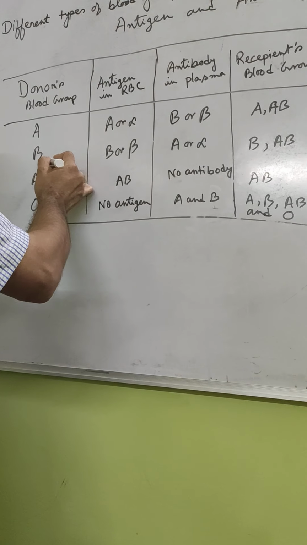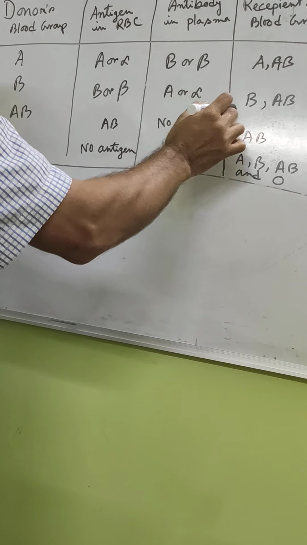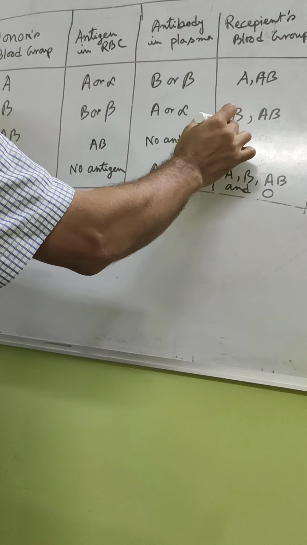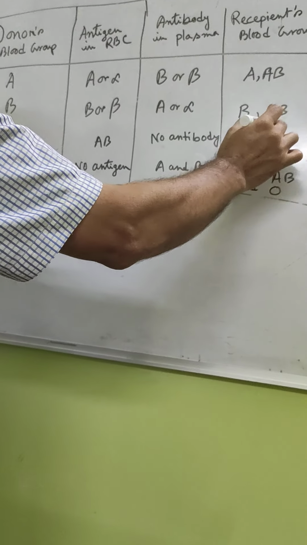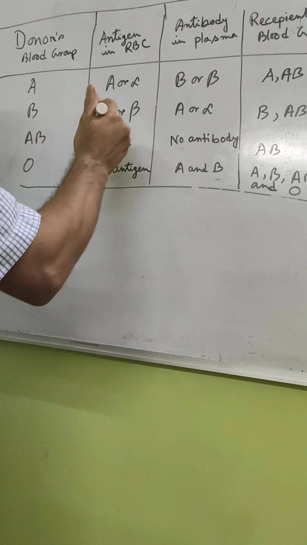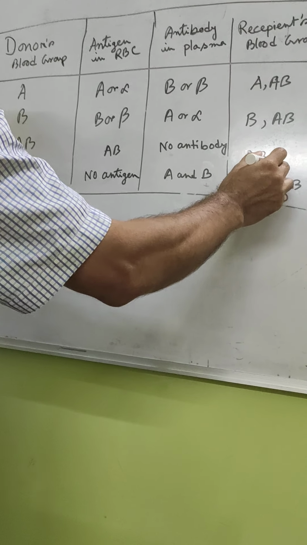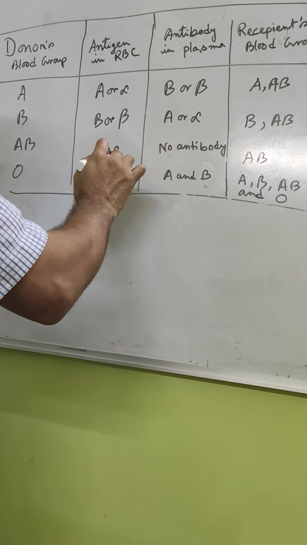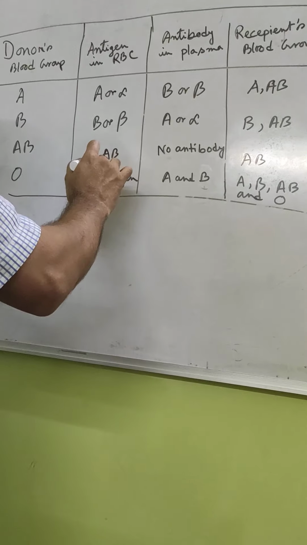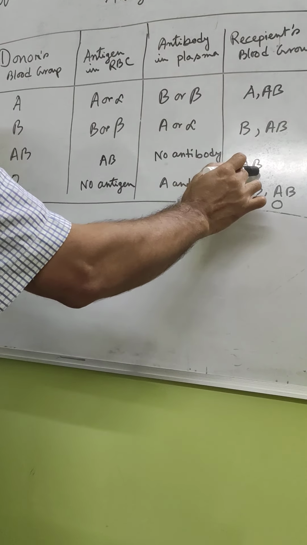And A can also give it to AB because the A part just matches with the A part. Then donor's blood group is B. Its antigen is B or beta and antibody is A or alpha. It can give to B and AB because the B part of antigen matches, and in case of AB, the B part matches with the B group. Then AB blood group has antigen A and B, no antibody, and it can give only to AB because the antigen will not match with the others. If we give AB blood group to A, the A part of the antigen will match up, but the B part will not match up. That is why AB can give only to AB.